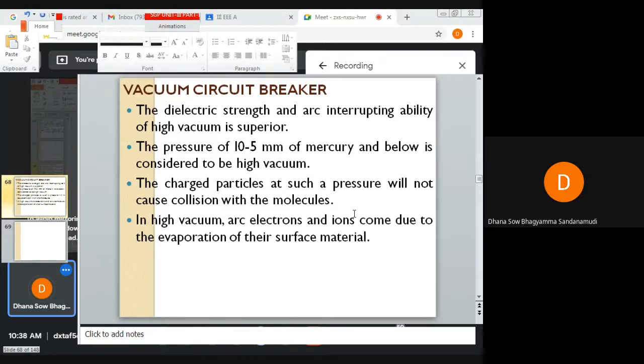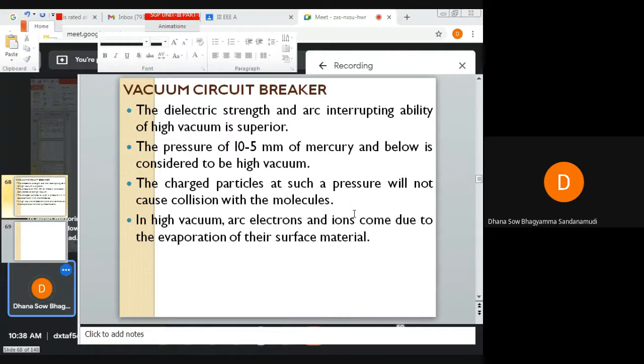If you take SF6 gas at 7 atmospheric pressure and air at 25 atmospheric pressure, it is observed that they have higher dielectric strength when compared to high vacuum.